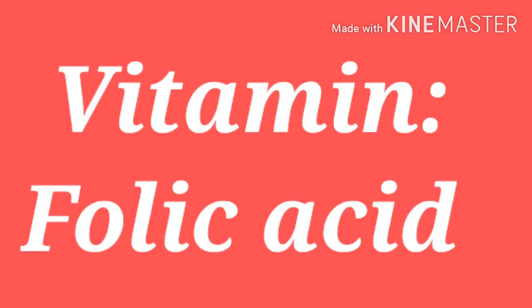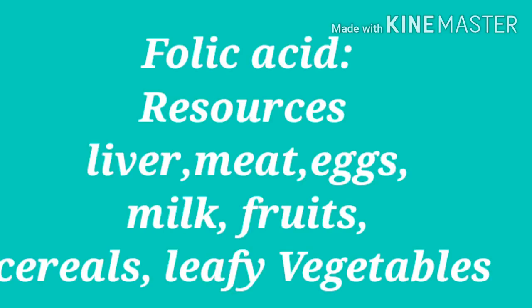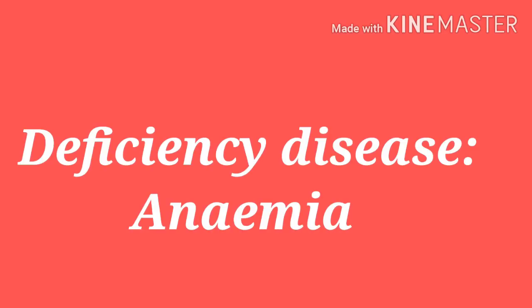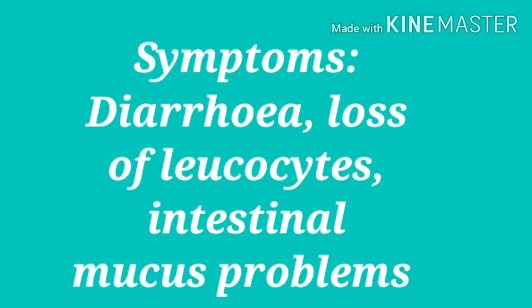Next vitamin is folic acid. Liver, meat, eggs, milk, fruits, cereals, leafy vegetables are the resources of folic acid vitamin. Due to the deficiency of folic acid, anemia is caused. Symptoms of anemia are diarrhea, loss of leukocytes, intestinal mucus problems.